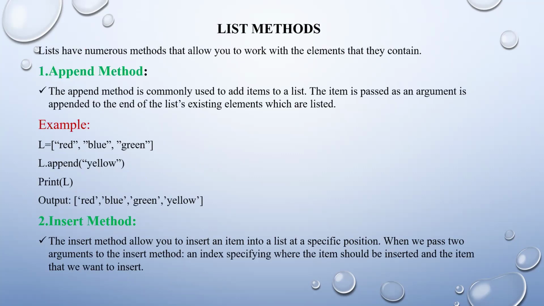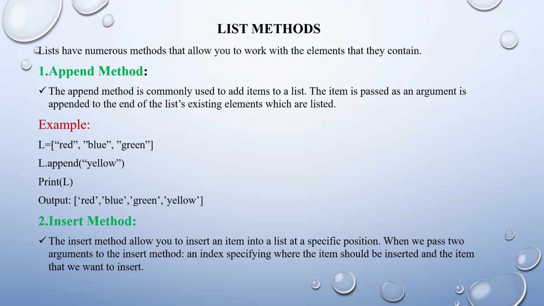And next we have list methods. A list has numerous methods that allow you to work with the elements that it contains. In Python, we have five methods; we will see them one by one. The first one is the append method. The name itself says append. Append means add, so the append method is commonly used to add items to a list.